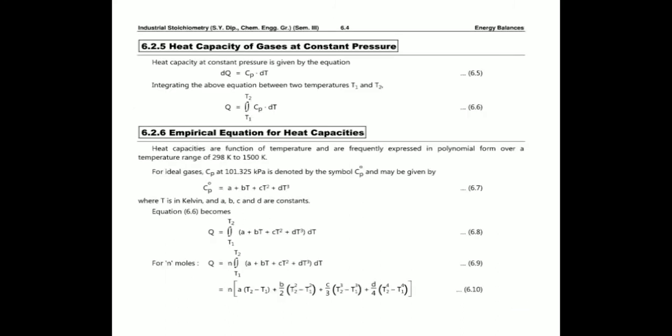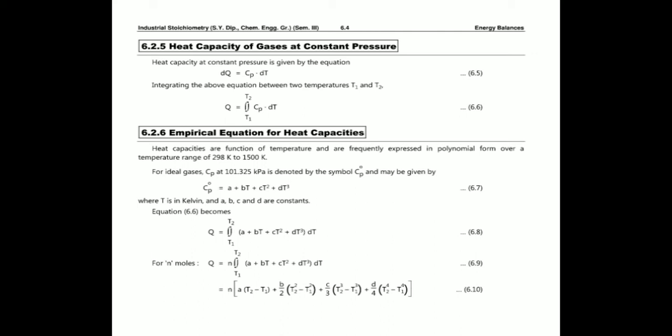Heat capacity is generally expressed on a unit mass or unit mole basis, and at constant volume it is given by Cv = dQ/dT, or dQ = Cv dT, and heat capacity at constant pressure is given by Cp = dQ/dT, or dQ = Cp dT. For gases, heat capacity at constant pressure is defined as dQ = Cp dT, and on integrating, Q = ∫ from T1 to T2 of Cp dT.